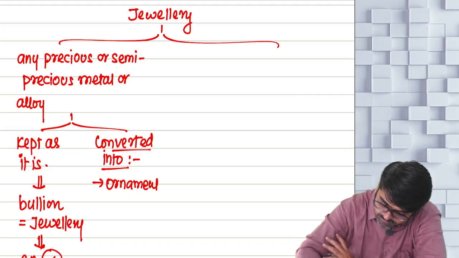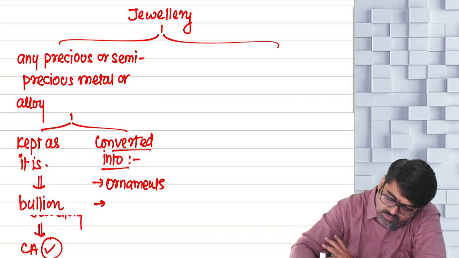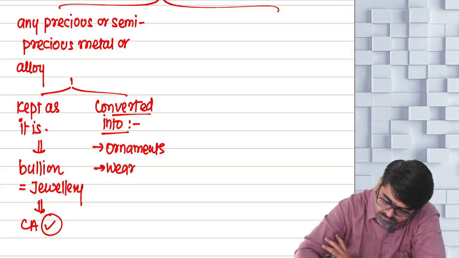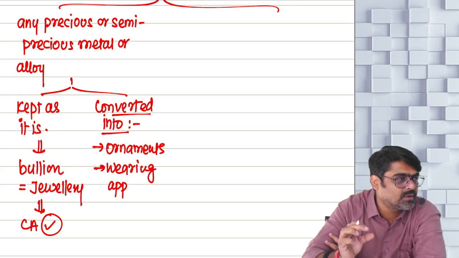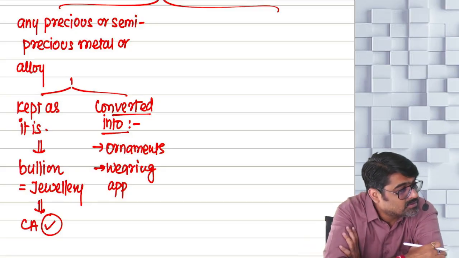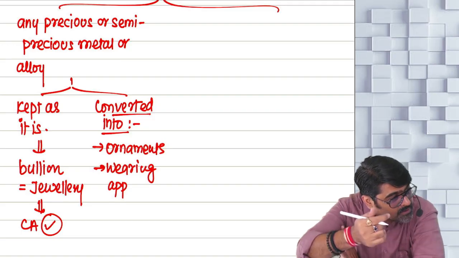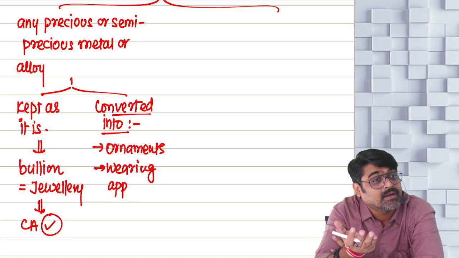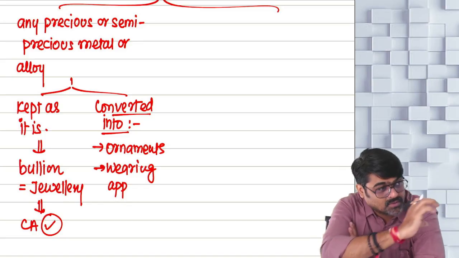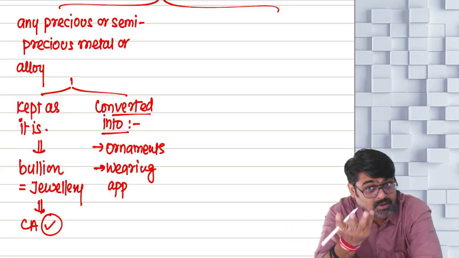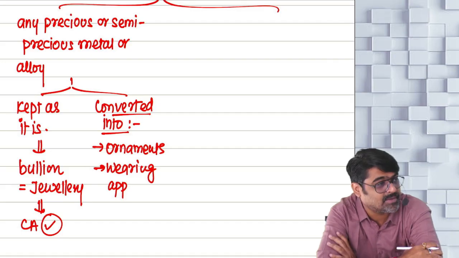Or converted into wearing apparels, like silk saris made with golden thread. That is real gold. So any sari having a gold border, and that gold border is made up of pure gold, then that sari does not remain a sari.